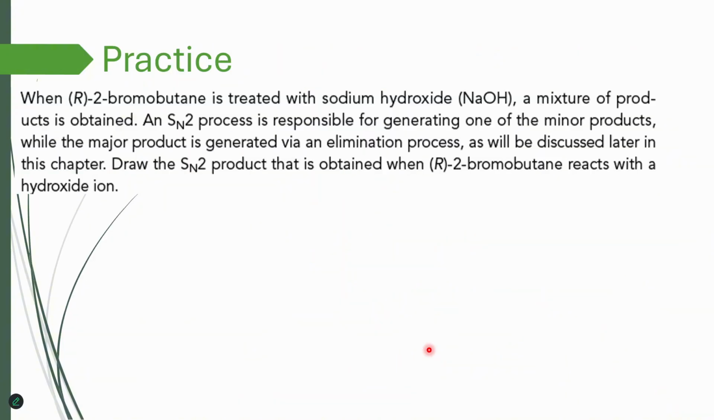Now let's solve this problem. It says R-2-bromobutane is treated with sodium hydroxide. A mixture of products is obtained. One of the minor products is generated by an SN2 reaction and another is elimination, which we'll discuss later. So they ask us to draw the SN2 product that's obtained from R-2-bromobutane. So what we need to do first, we have to draw the structure. They are all names. We have to convert them into structures.